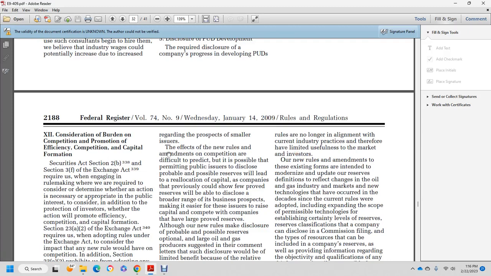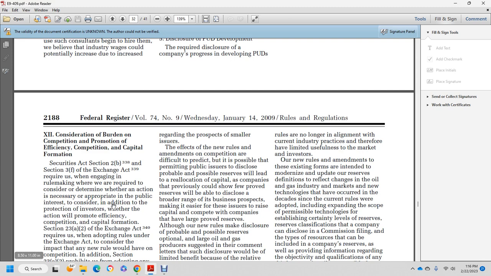Alright, part 12, consideration of burden on competition and promotion of efficiency, competition, and capital formation. Section 2(b) of the Securities Act and Section 3(f) of the Exchange Act require that in rulemaking, the Commission consider or determine whether the action is necessary or appropriate in the public interest, and consider, in addition to the protection of investors, whether the action will promote efficiency, competition, and capital formation.